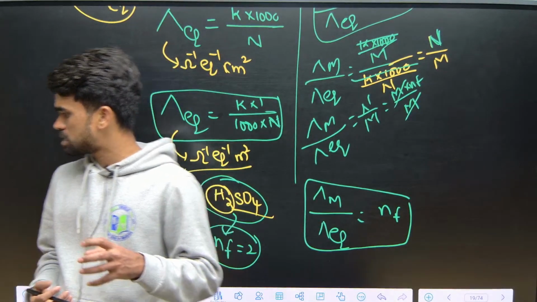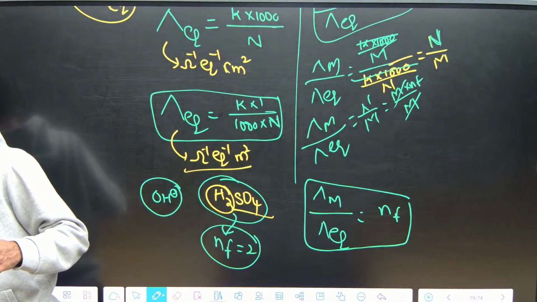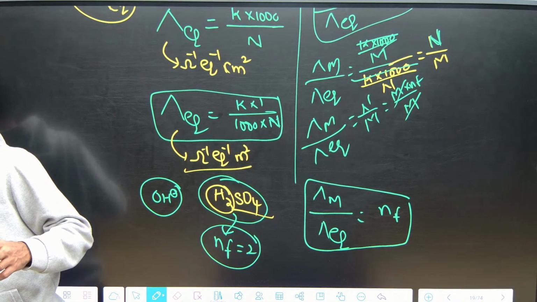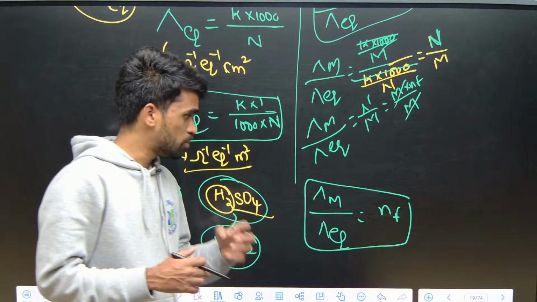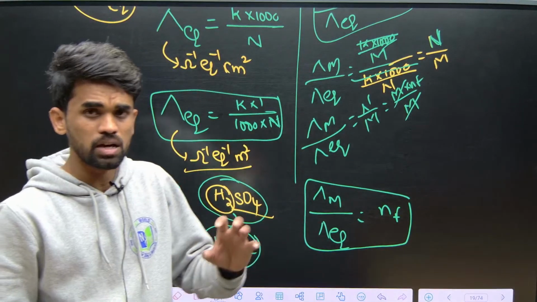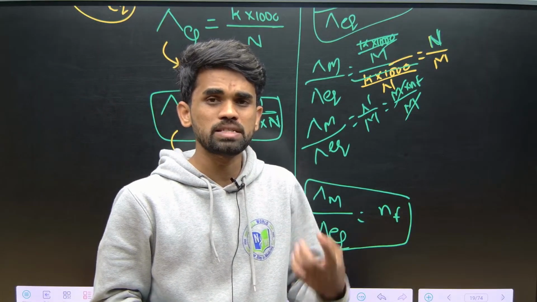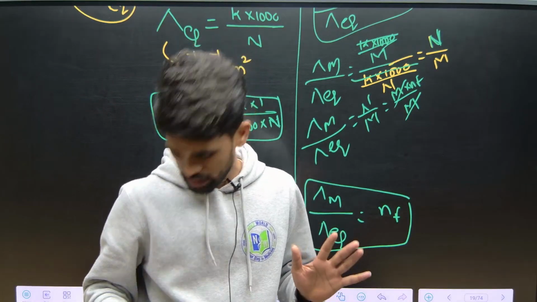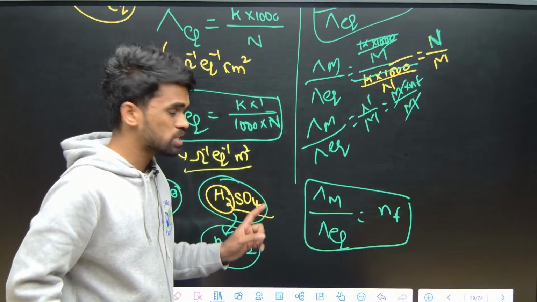When you place the substance in the aqueous medium, the number of H plus ions, OH minus ions, or total number of cations or anions released by that substance is considered to be its n factor. That's it. The discussion is clear now, right?